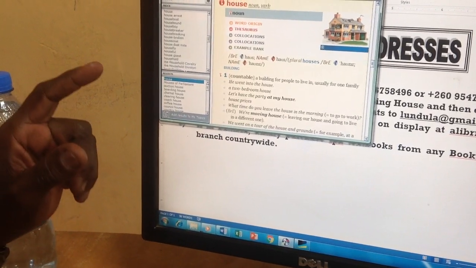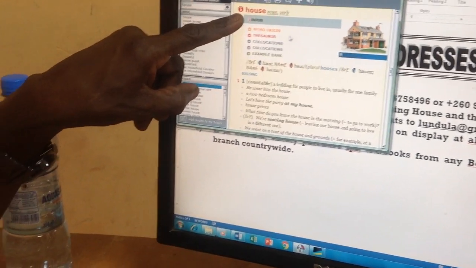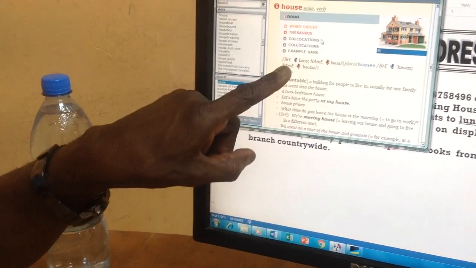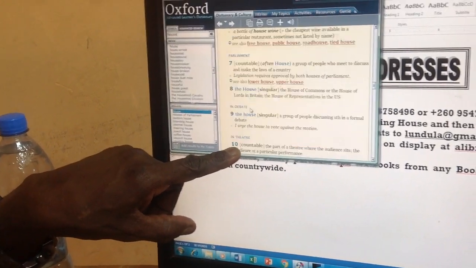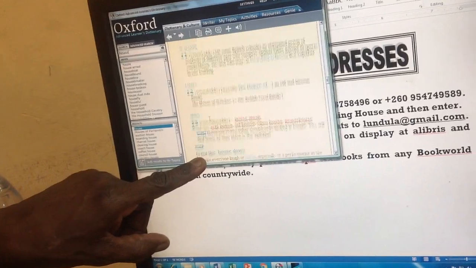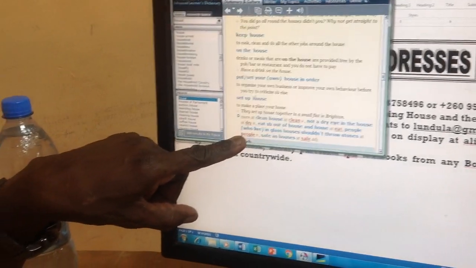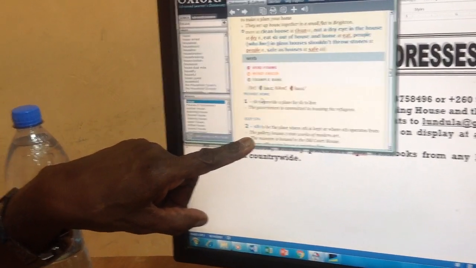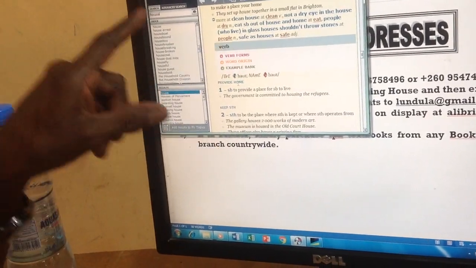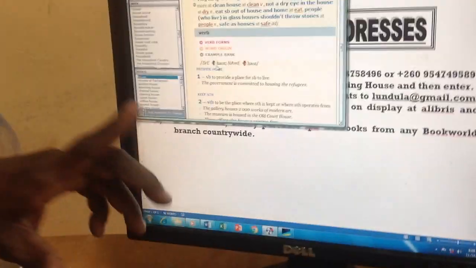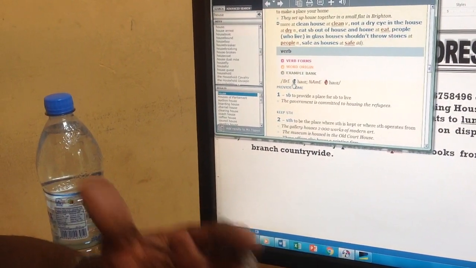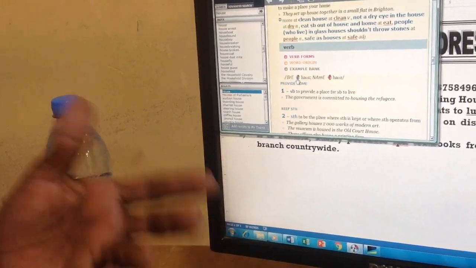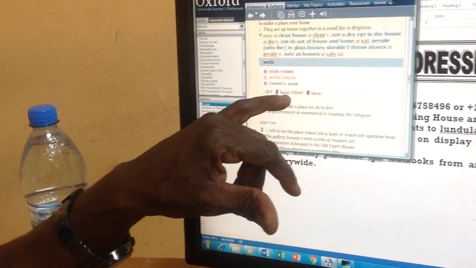Here is the verb. This is a noun. Now, I want to see it as a verb. Countable. Where is it as a noun, as a verb? Still, verb. This is a verb now. The same word. Now listen to it: housed. To house is to offer accommodation to someone. It's how, when it's a verb, it becomes house.